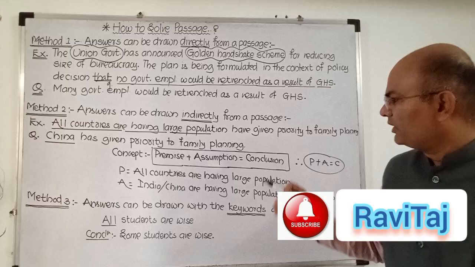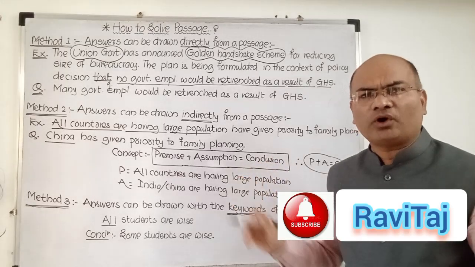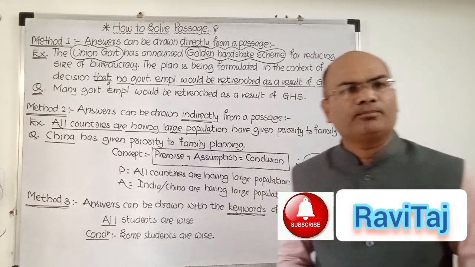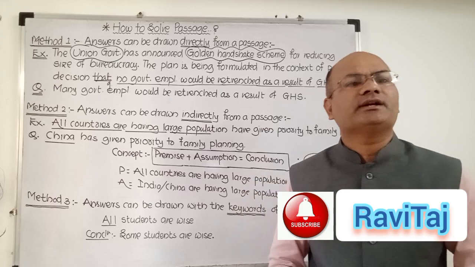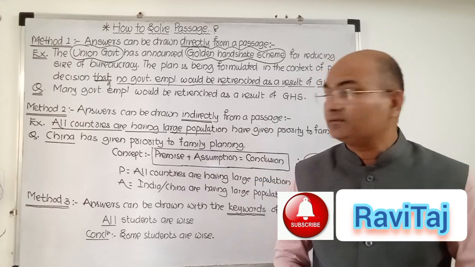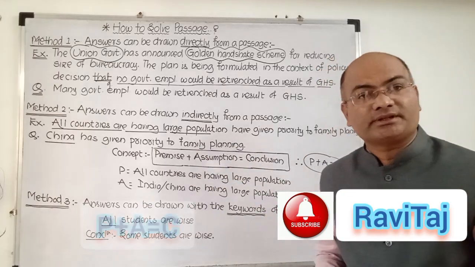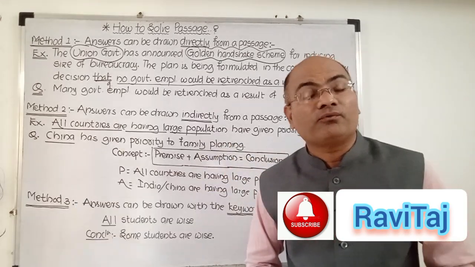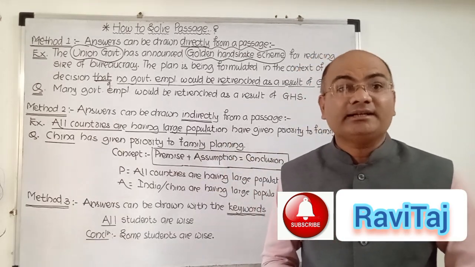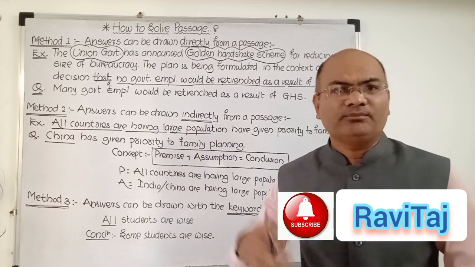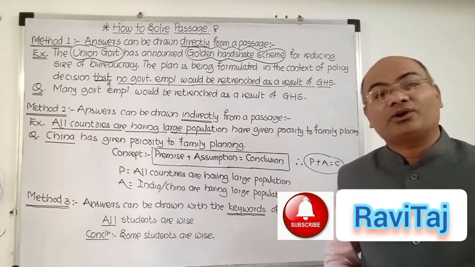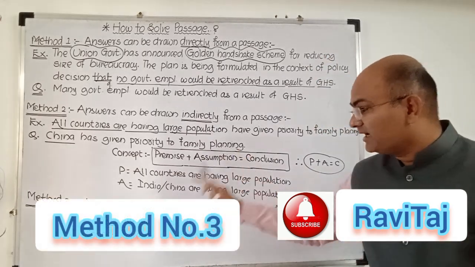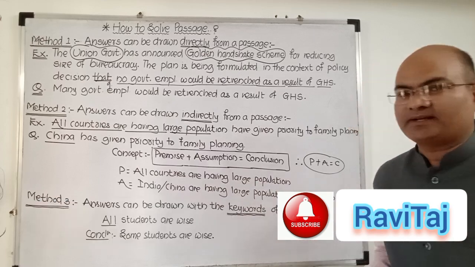So we have understood a new concept. The word formula is not properly suitable, so we can use the word concept: P plus A is equal to C, that is premise plus assumption is equal to conclusion, when we have to go for answers indirectly drawn from the passage. Okay, now come to the third part of solving the passage, that is answers can be drawn with the keywords of the passage.